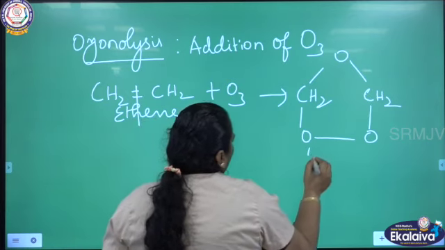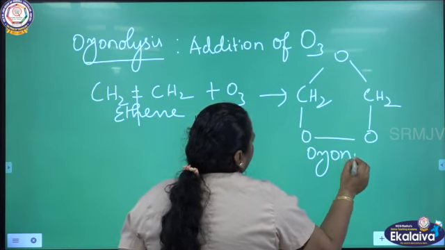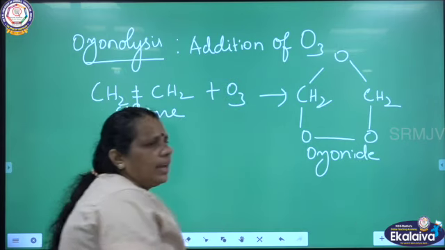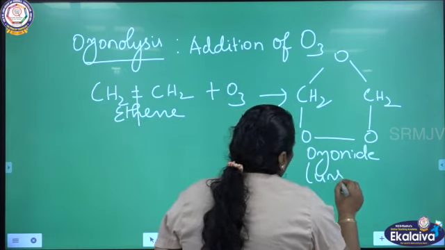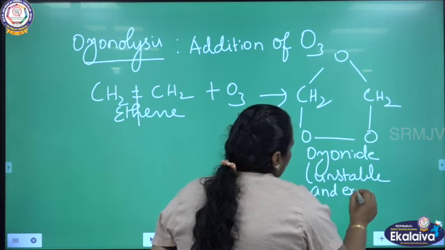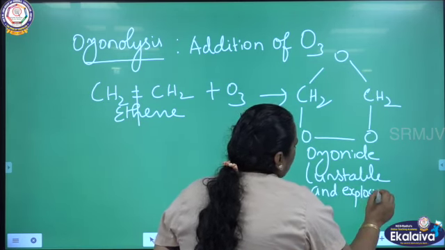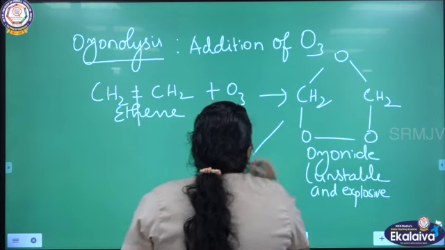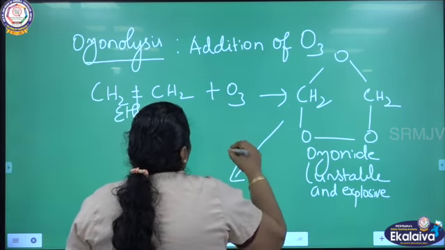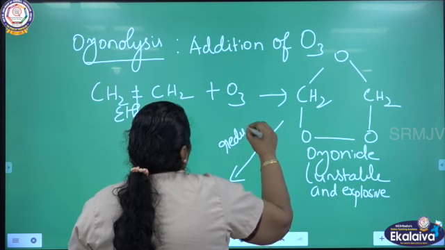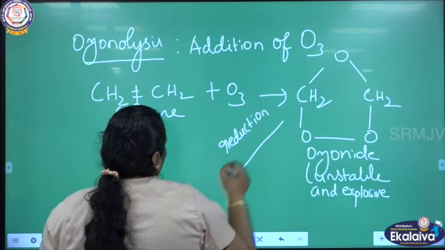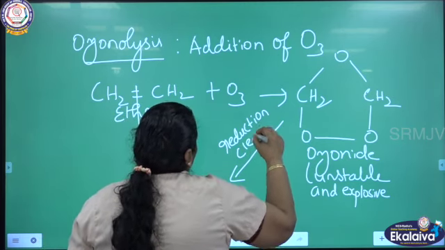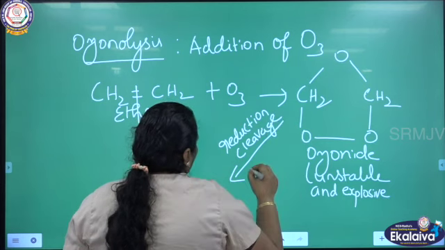What is the name of the compound I am getting here? Ozonoid, which is unstable and explosive. It is an unstable compound and explosive, so it will explode. So what is the further reaction? This ozonoid undergoes reductive cleavage, that is, reduction and cleaving of the bond. What is the reagent that we are using here?